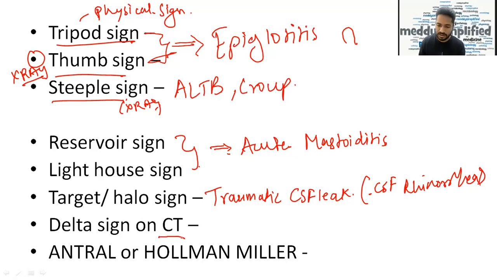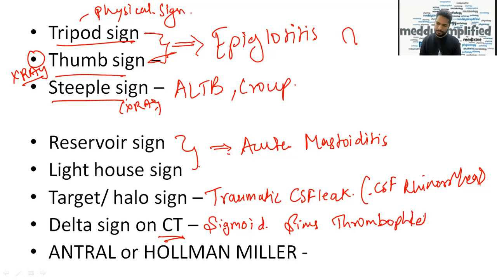Last is delta sign on CT scan. Where do we see delta sign? We see it on a CT scan in, again, sigmoid sinus thrombophlebitis. Whereas antral or Holman-Miller sign is seen in angiofibroma.